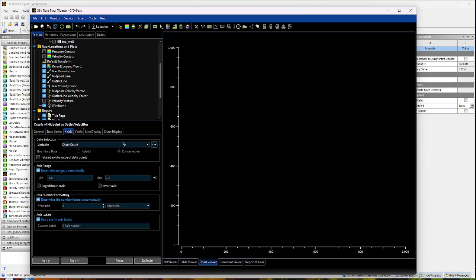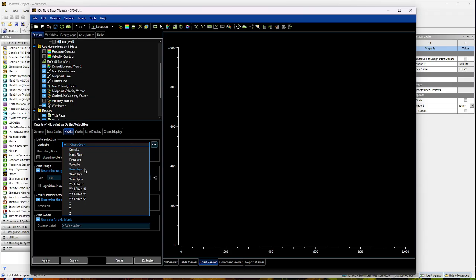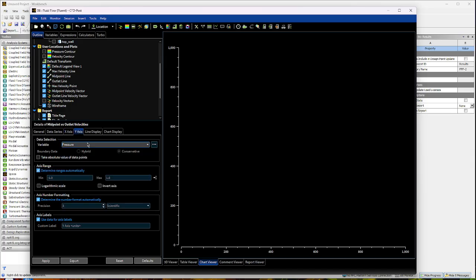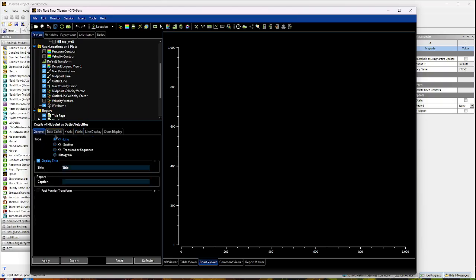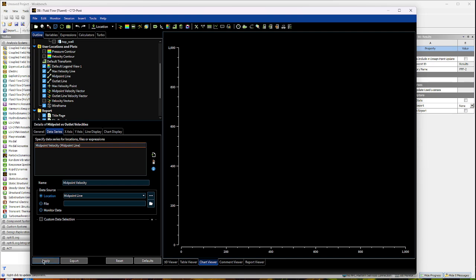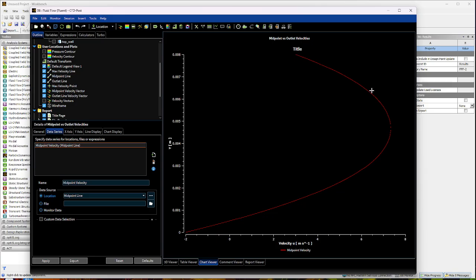x-axis, I'm going to do velocity u, and our y-axis variable, just going to click y, like this. Yep, and then I'm going to click apply. Then we're going to click data series, and the symbol right here says to create a new series.